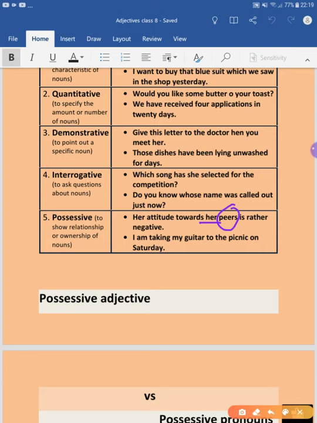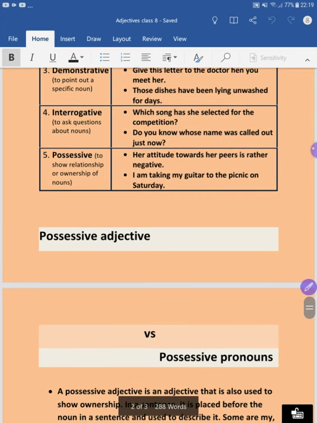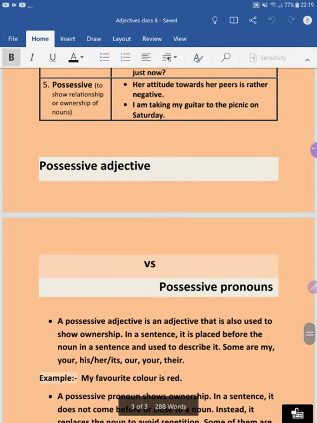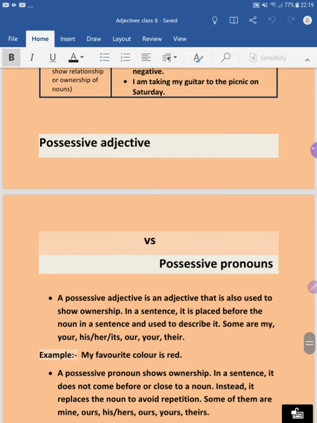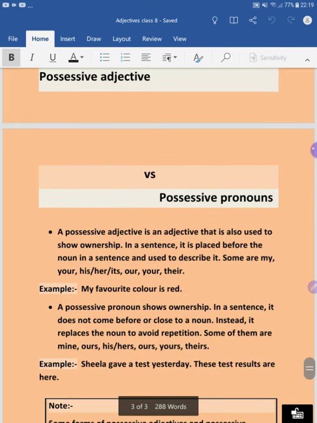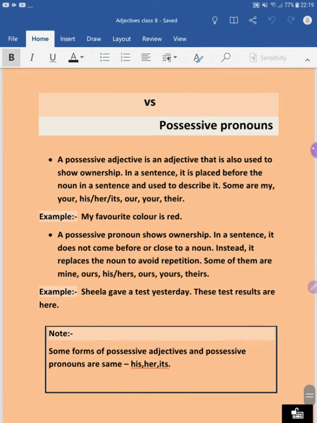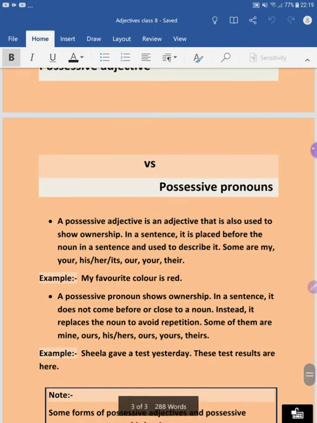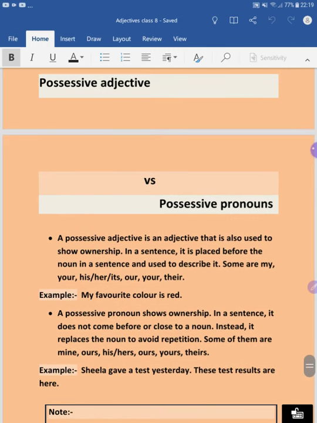And next example we can see, I'm taking my guitar to the picnic on Saturday. Now what am I doing? I'm taking whose guitar? My guitar. So my guitar here is the possessive adjective because it is coming before the noun or pronoun. Now there is a difference between possessive adjective and possessive pronoun. So that's why I have written here possessive adjective versus possessive pronoun. To clear the doubts, we'll read the points. What are the differences we can find here.